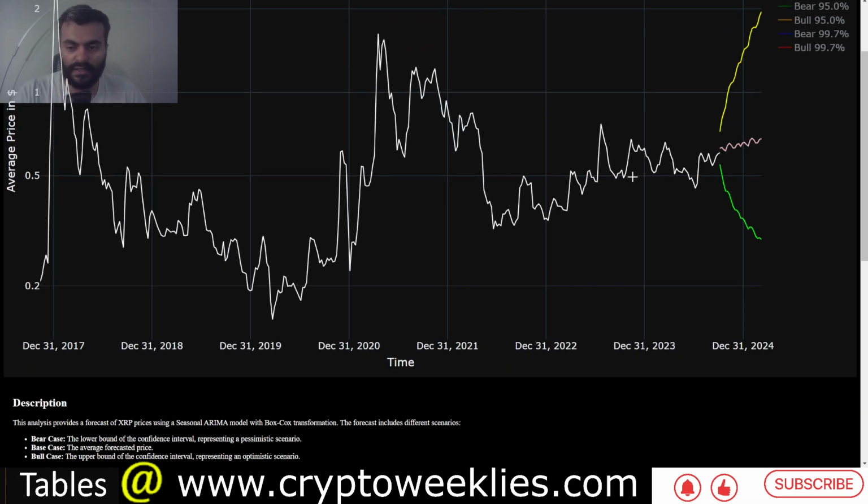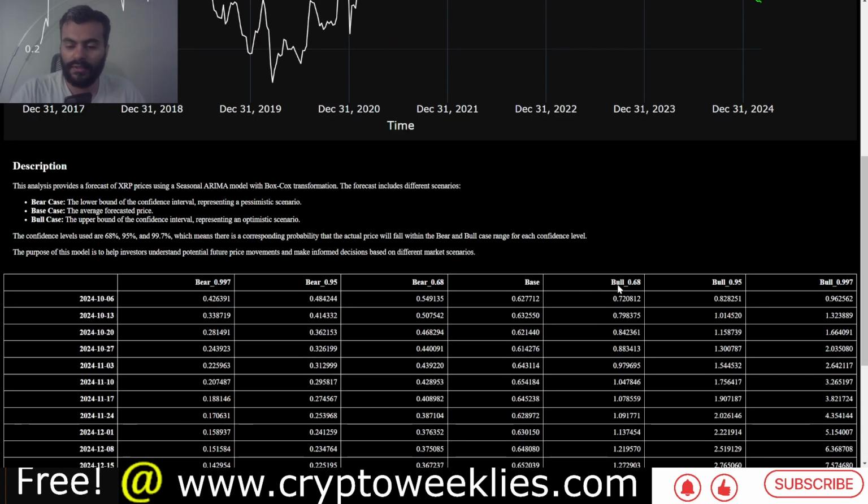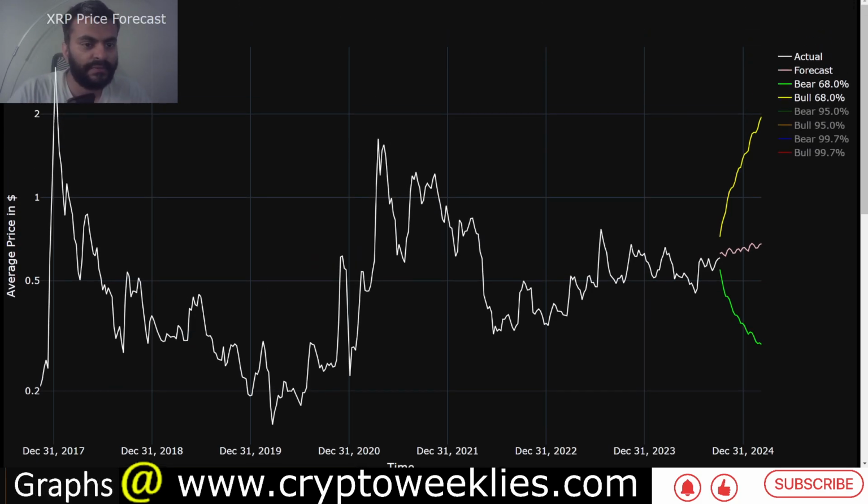Again, there are short-lived excitements, like when XRP achieved a decent result in its lawsuit in July of 2023, where its price rose from 47 cents to about 76 cents. Those moves would be similar to or slightly above the 68 percentile bull case, but definitely below the 95 percentile bull case. So that's the purpose of these forecasts.